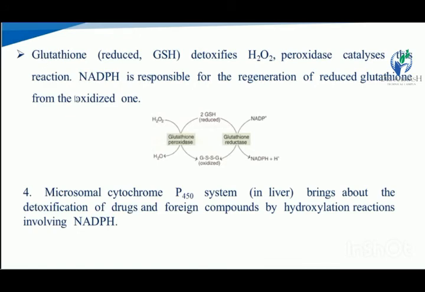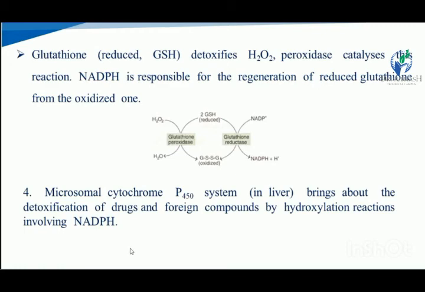In this reaction, glutathione detoxifies the hydrogen peroxide in the presence of NADPH. Here is the pathway showing how NADPH is responsible for glutathione, which detoxifies hydrogen peroxide.